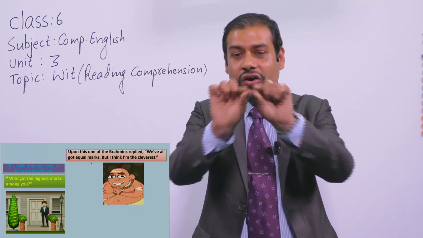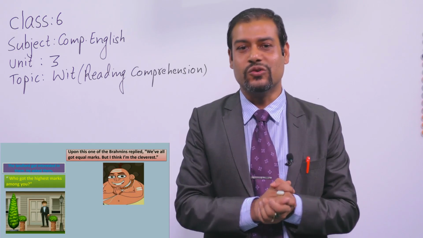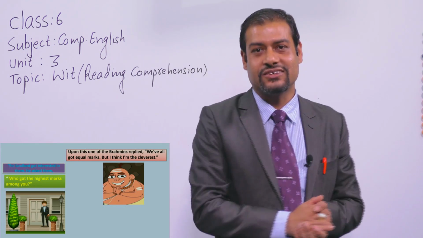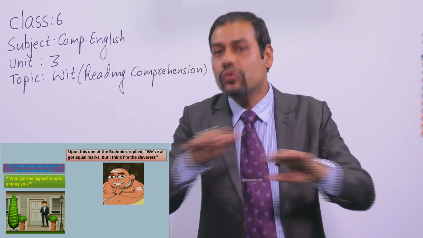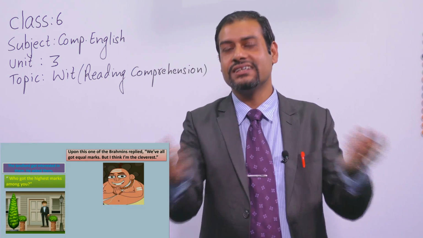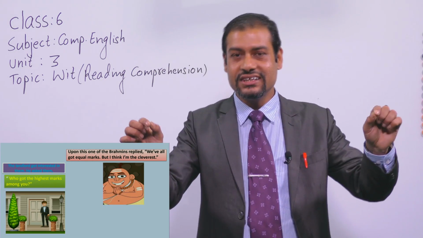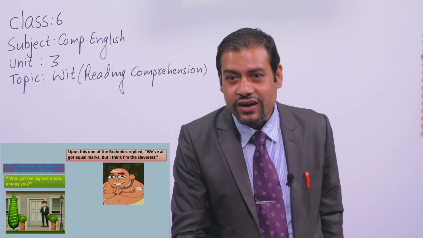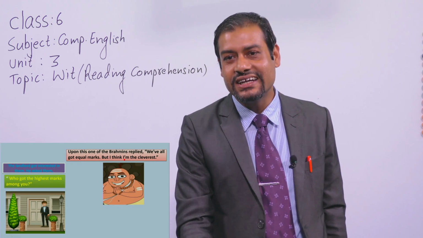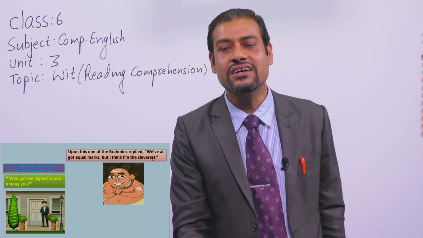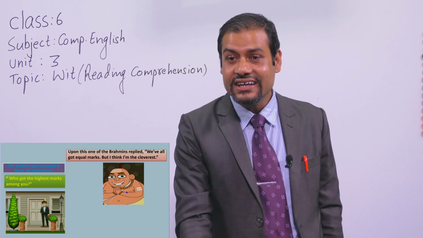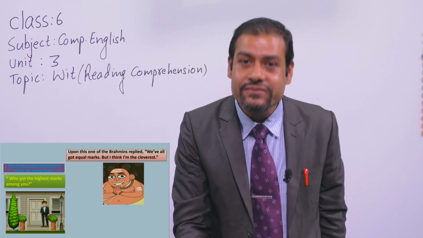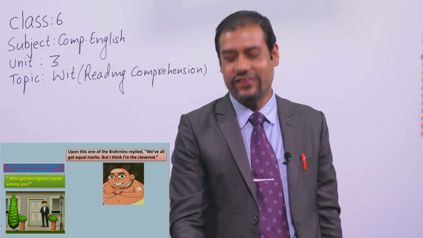He said that all of them got equal marks. No one got the highest marks. Okay, no one got the lowest marks. All right, he said they got equal marks. Equal marks means it can be 70 or 80 or 75, but all of them got same marks. All right. But he said, look at, he said that he was the cleverest. He said that out of these three Brahmins, he was the cleverest one. Is it clear? Very good.